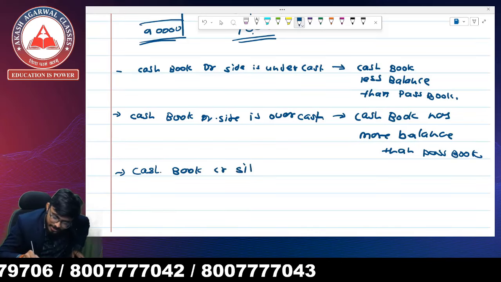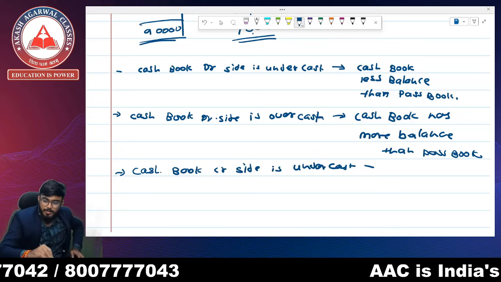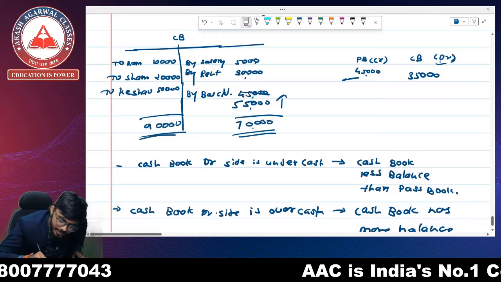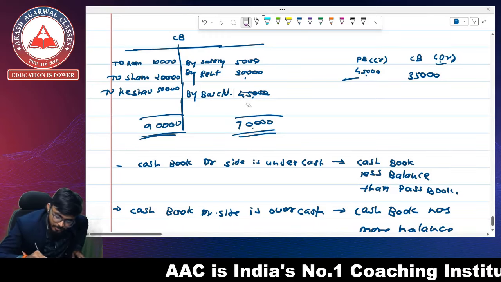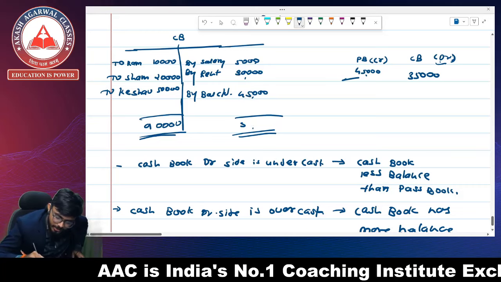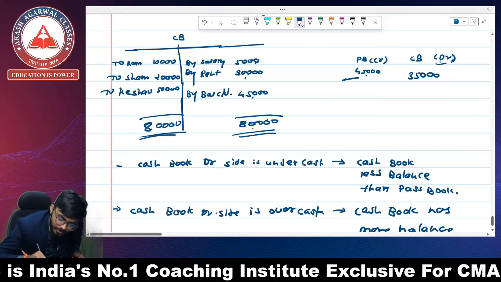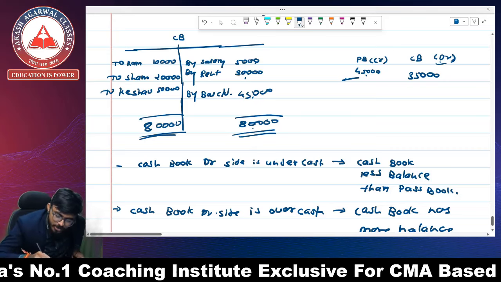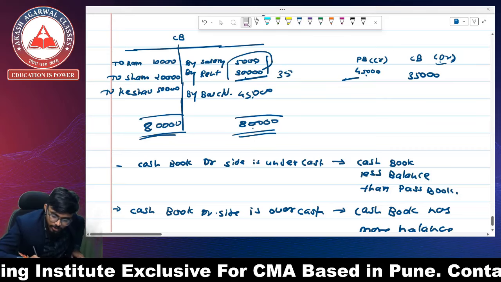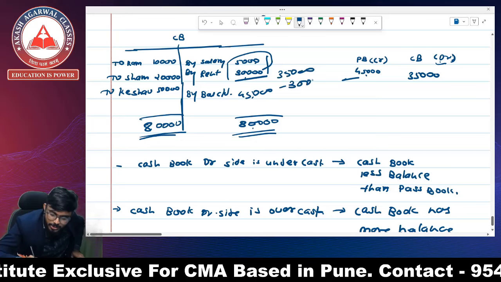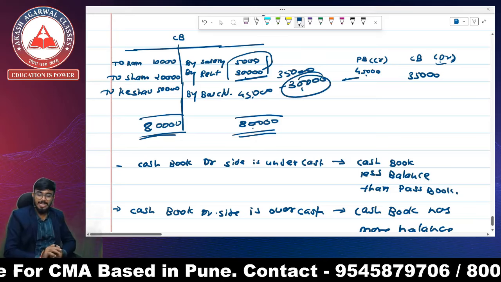Okay, when the cash book credit side, that is the payment side, is undercast, if we total this side the amount is less. Everything is correct. This is 80,000, this is 80,000, the receipt side is correct, but while totaling it has to be 45,000. But while totaling both amounts, instead of 35,000 we totaled it as 30,000.